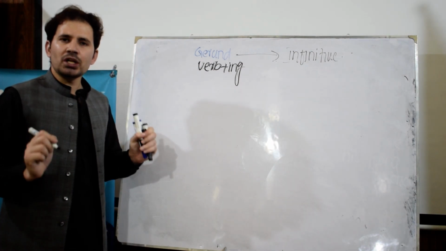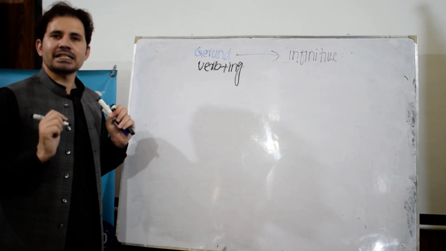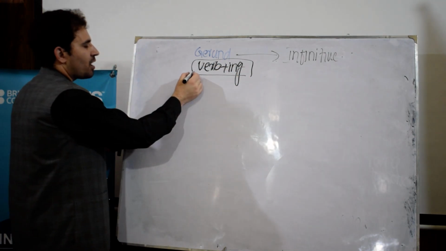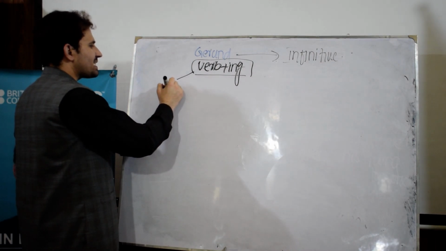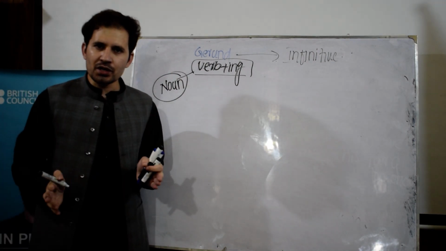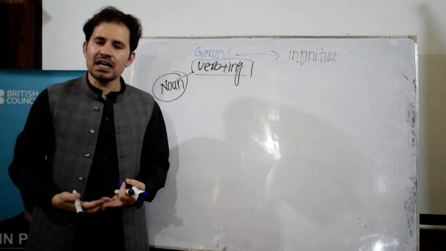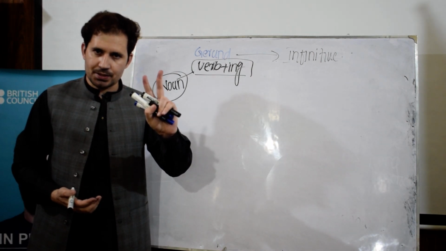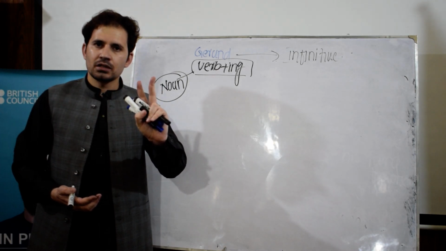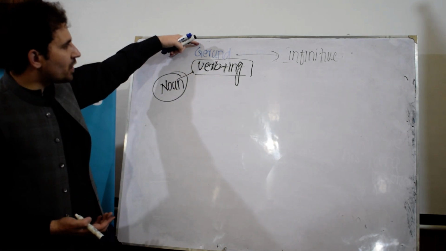But we call it gerund when verb plus ing, or the present participle form of the verb, functions as a noun in a sentence. A verb can function as a noun as well, and if it functions as a noun, we call it gerund.